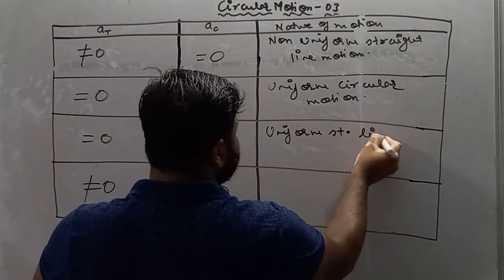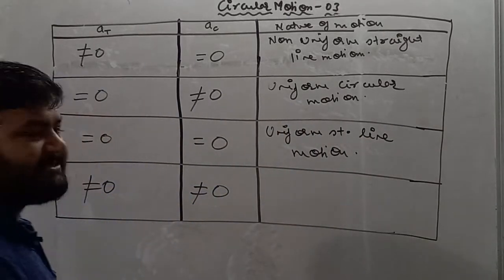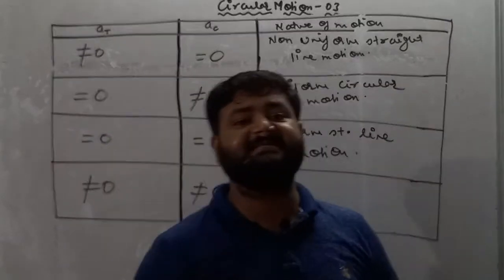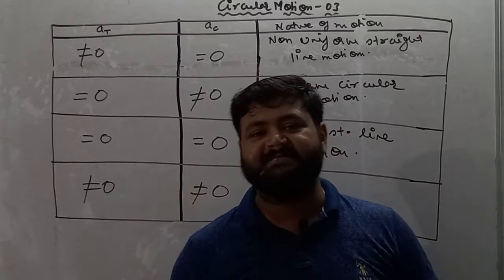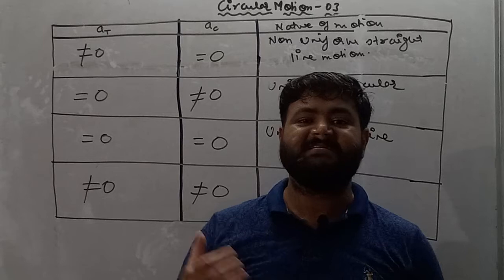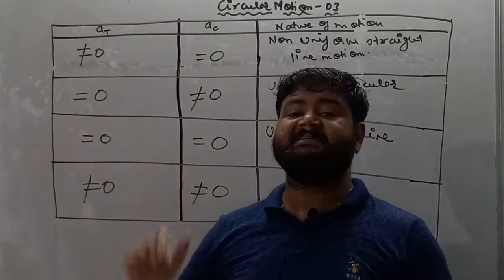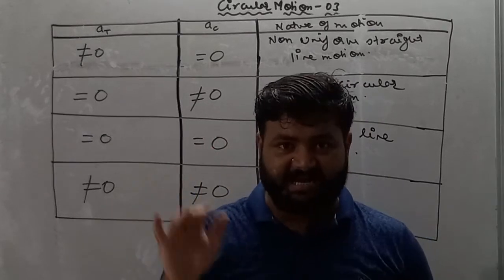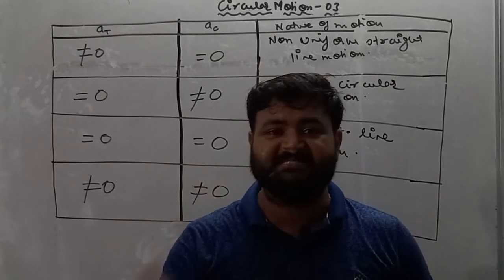Uniform straight line motion. Moving forward, my dear student, tangential acceleration is not equal to 0. So if tangential acceleration is not equal to 0, it implies the magnitude of velocity is changing, because tangential acceleration is present, tangential acceleration is acting. So it is obvious that if tangential acceleration is not equal to 0, it implies tangential acceleration is acting on the particle, which shows the magnitude of velocity is changing.